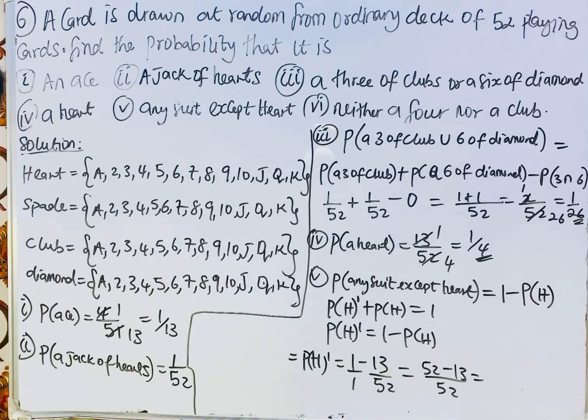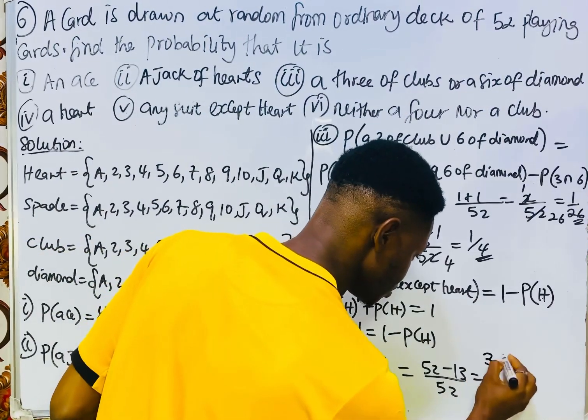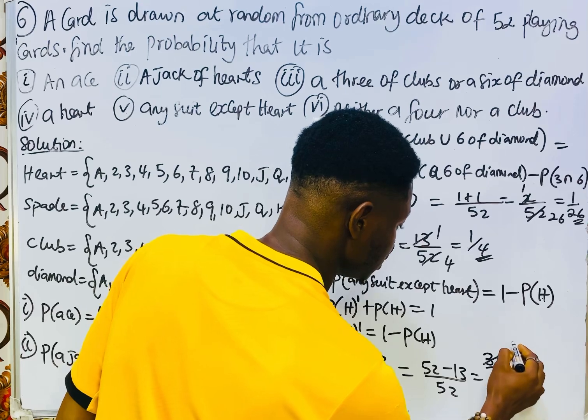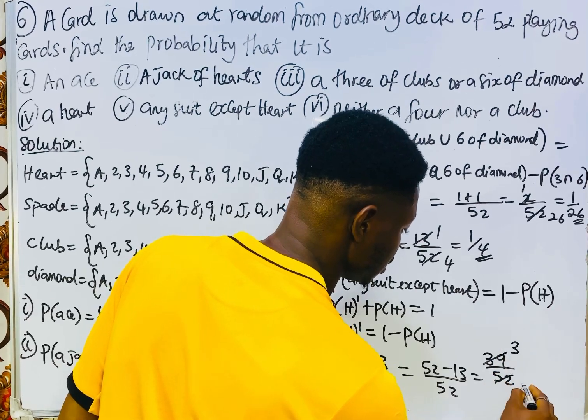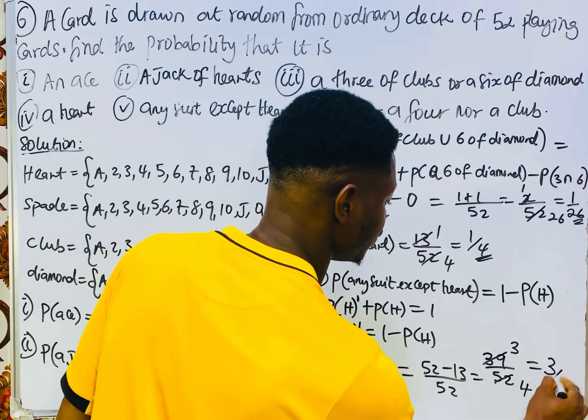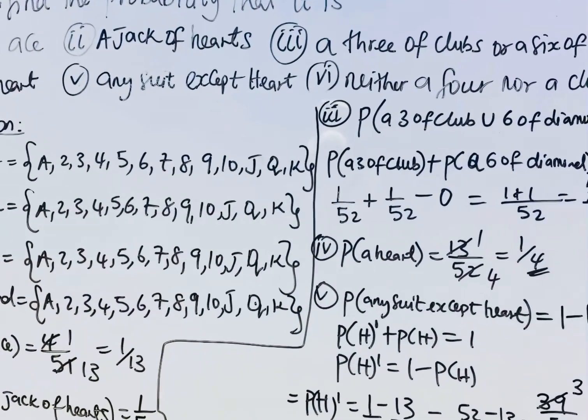I hope you can see it from there. Which is 39 over 52. 13 here, 3; 13 here, 4. So we have 3 over 4. So that solves this one. Let me clean the board.